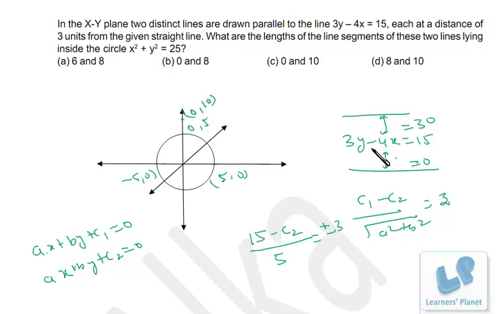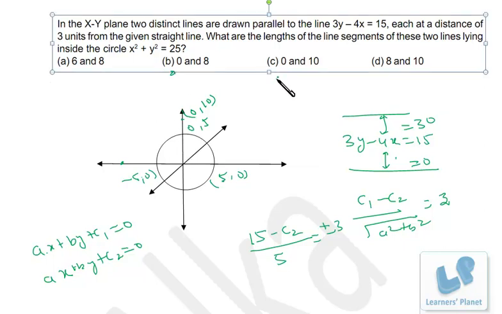And when y is 0, in this case when 3y minus 4x is 30, x will be minus 30 by 4. So that's minus 7.5. So this line will go outside the circle. So we don't have any part of this line inside the circle. That means the length of this line that is inside the circle will be 0, right?